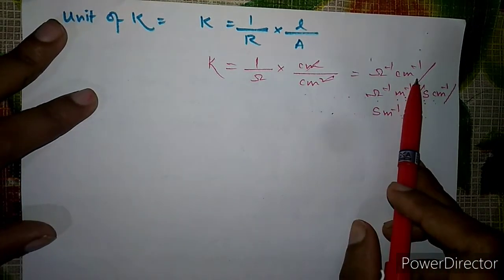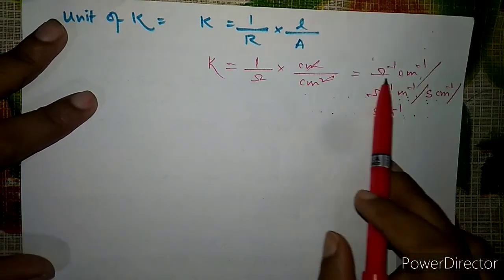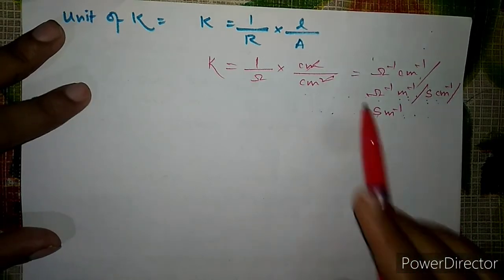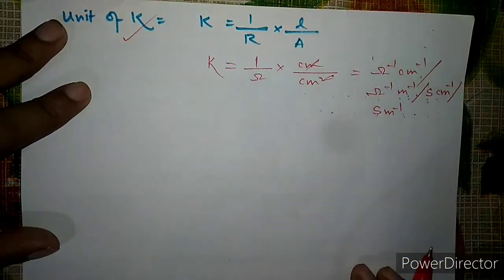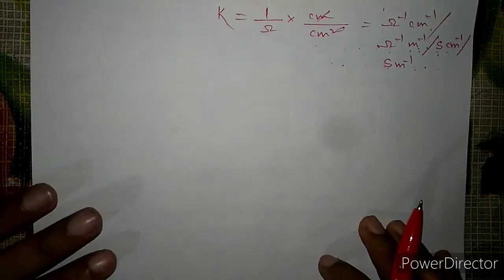Based upon this, if you take centimeter, it will come out in centimeter, and if you take meter, it will be meter. So either you can write ohm inverse or you can take Siemens. So this is the unit of the conductivity. So the units you have to see.